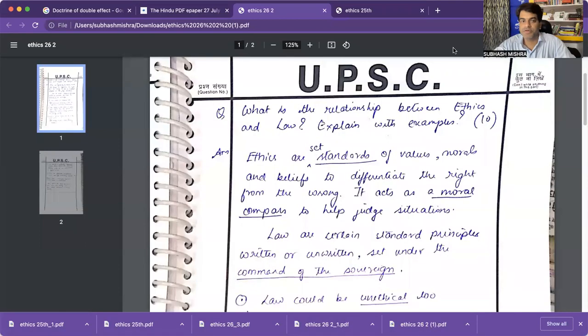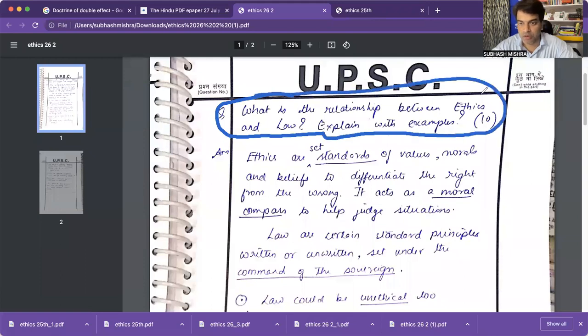So this is your first question. Starting with the first question, we'll be seeing. So this is the question. What is the relationship between ethics and law? Explain with example. It is for the first part, the theory or explanatory question of 10 markers.